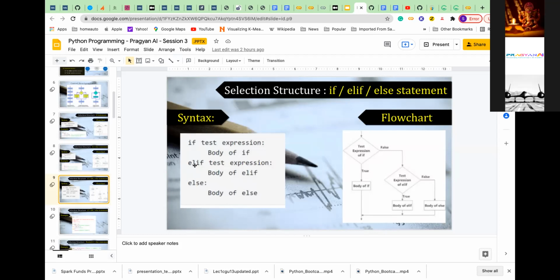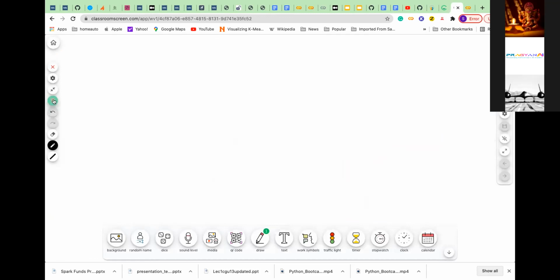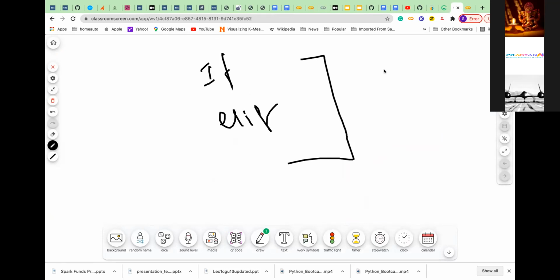That is how this is nested. You can have any number of else if; it is not that there is only one else if. You can have multiple else ifs, maybe 3, 4, 5. But usually if it is more than 3 or 4, you should not use so many else ifs, because it will be more confusing for somebody who is reading. Readability will reduce. Readability means it will be very difficult to follow what you have written. So usually you will make it 3 or 4 else ifs, not beyond that.